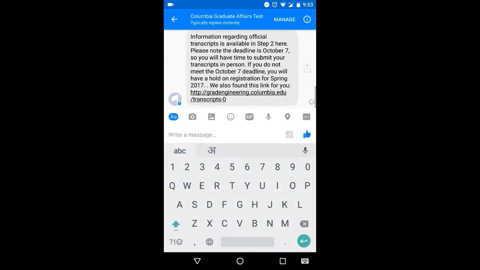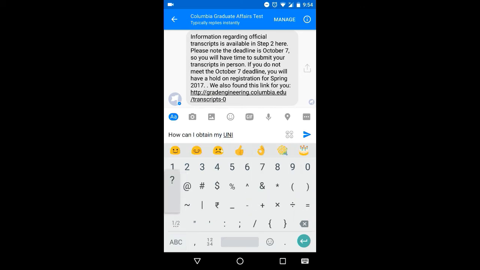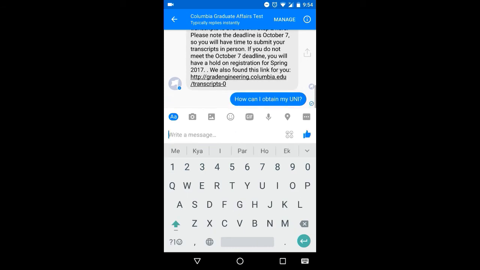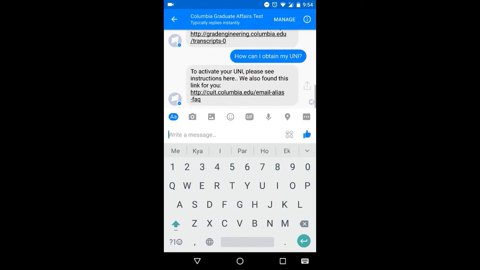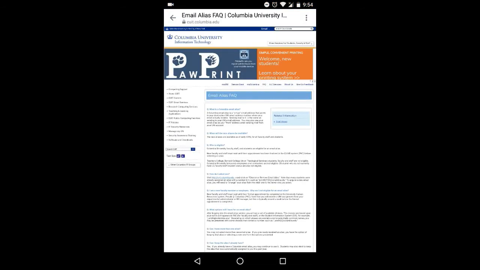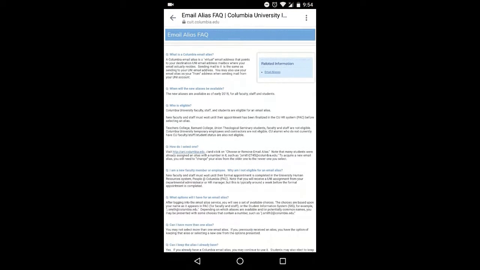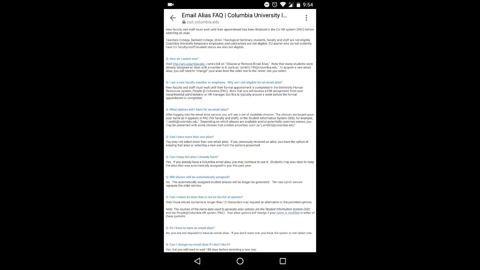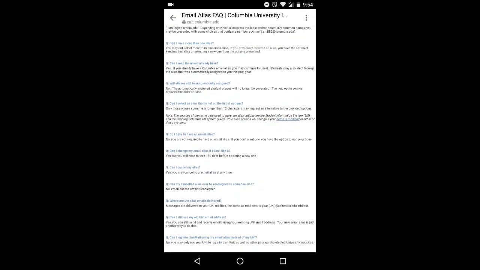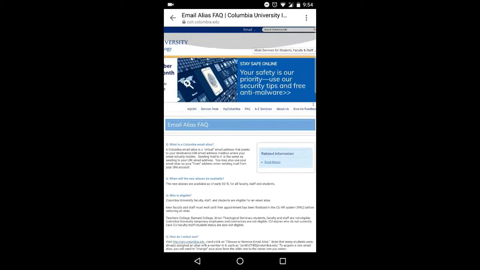And then let's ask one more question. So how can a student obtain his uni, which is the unique identification card of the university? And the bot answers how to activate the uni. Let's see the URL, and here you can see the email and uni which are related to each other. So hence this is the helpful URL for the current uni.